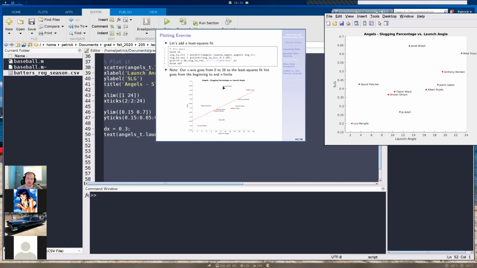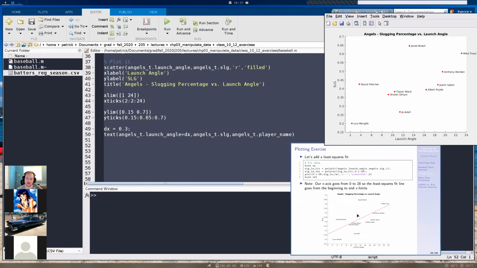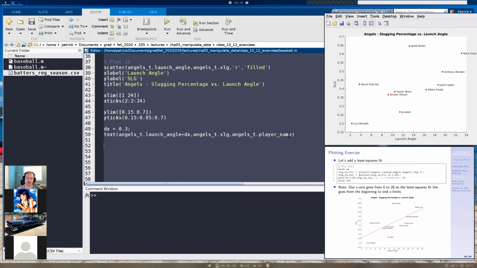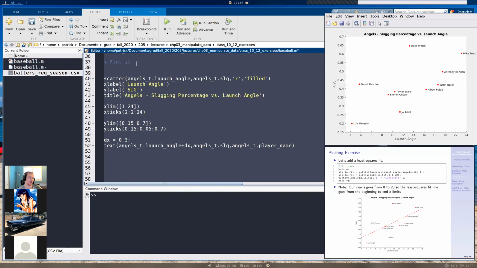We do have some little anomalies here, like Walsh. He doesn't have a huge launch angle, but his slugging percentage was pretty insane. He'd probably go back to the mean though. Okay, so we're going to add in our polyfit and polyval commands.